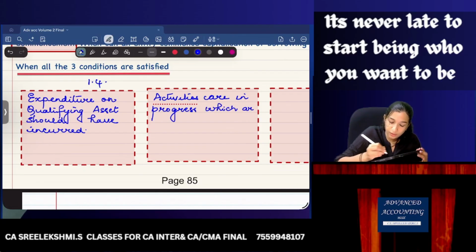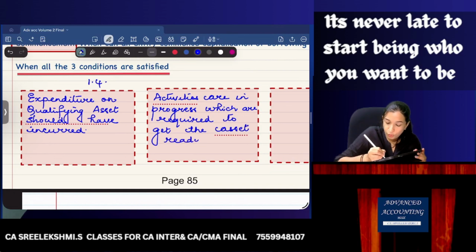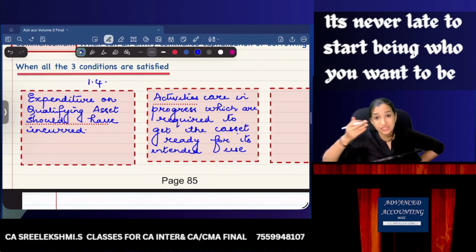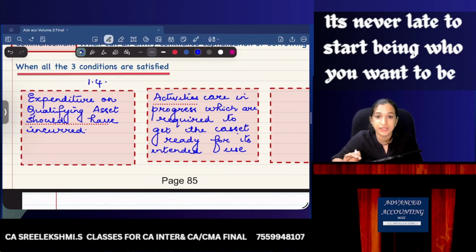Which are required. What activities? Activities which are required to get the asset ready for its intended use. Activities are in progress. You bought materials, but still activities are not in progress. Activities are in progress which are required to get the asset ready for its intended use.